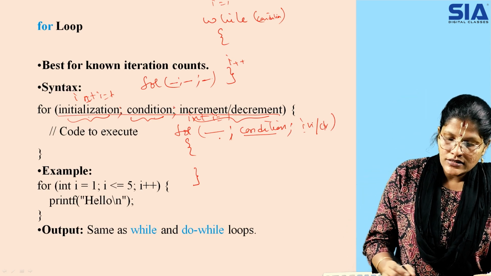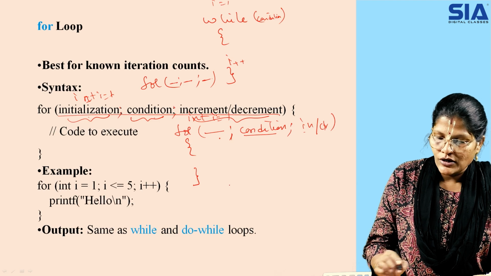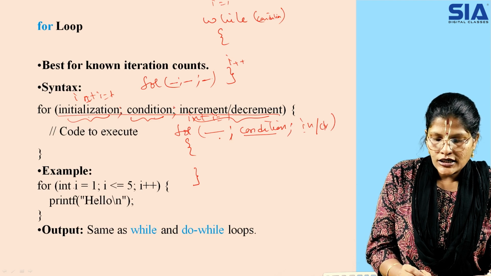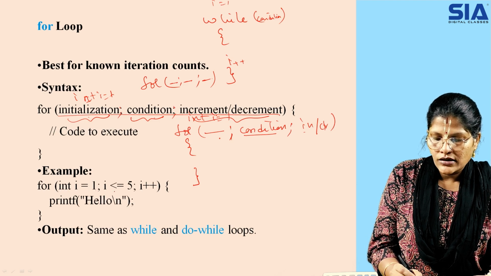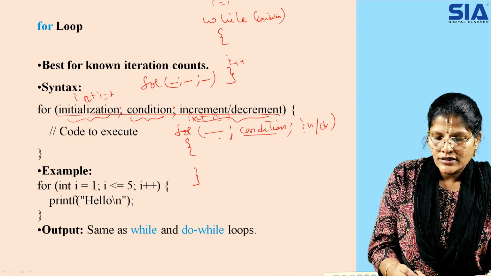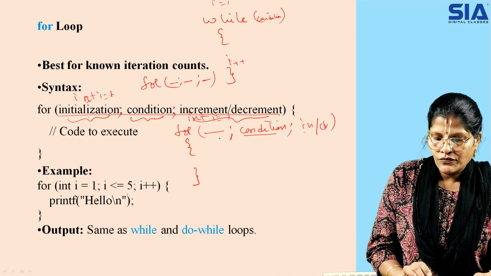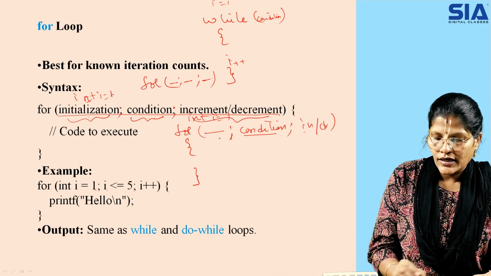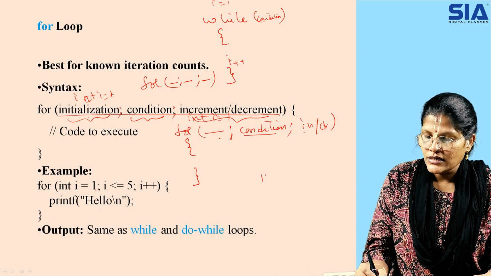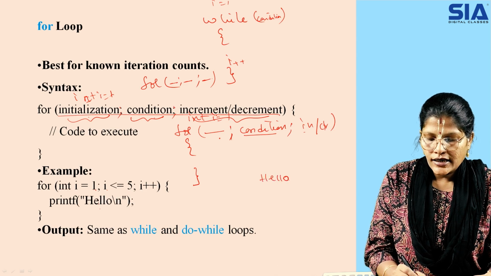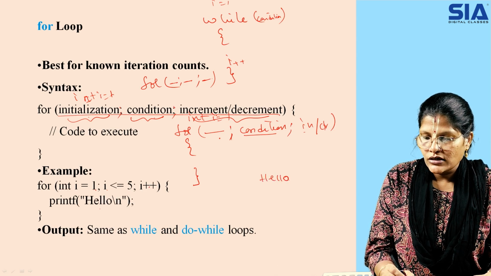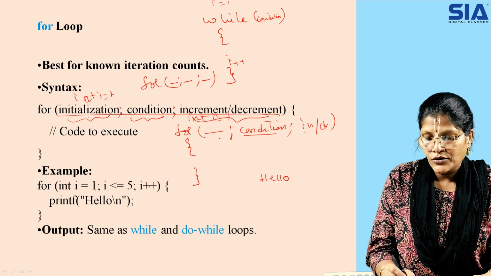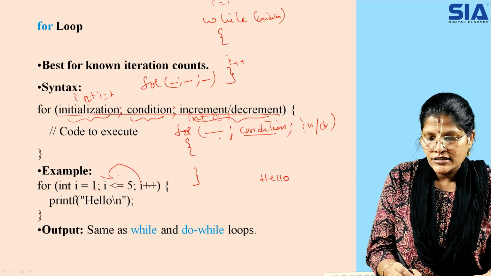The example here is the same: printing the hello statement onto the screen 5 times. When you check it here, I value is 1, and the condition is true. So 1 is less than or equal to 5, it goes in and prints the statement hello. Then again it goes to the increment place and increments its value by 1. Then again it will check with the condition.